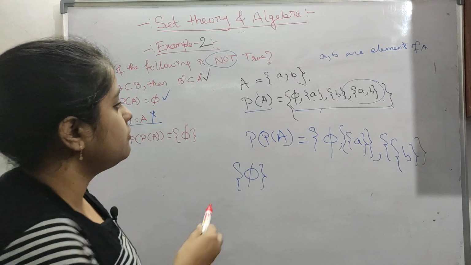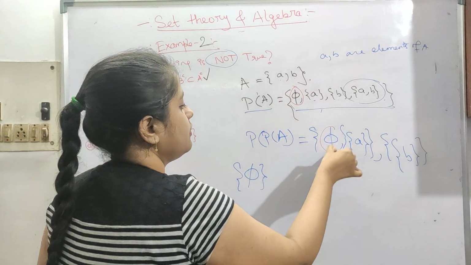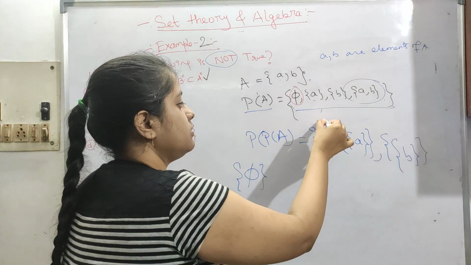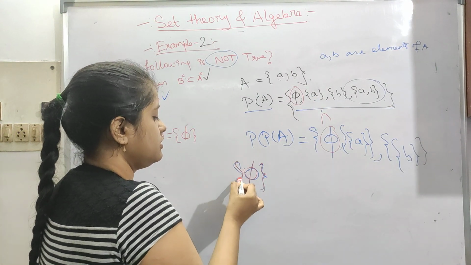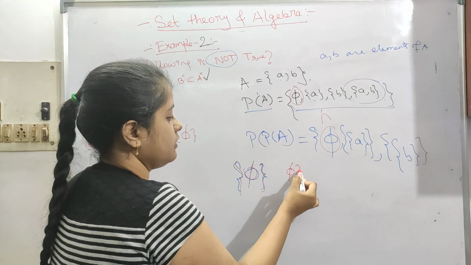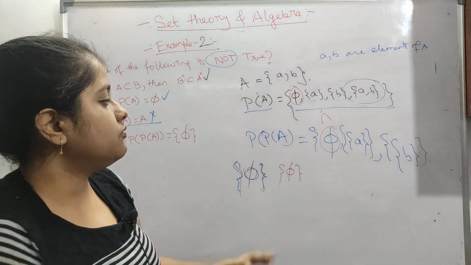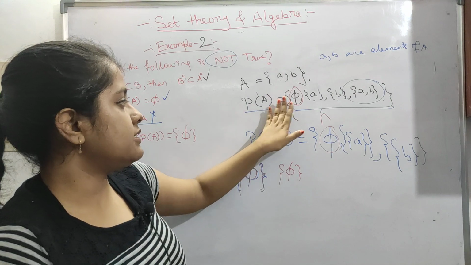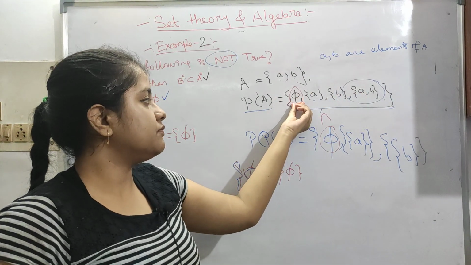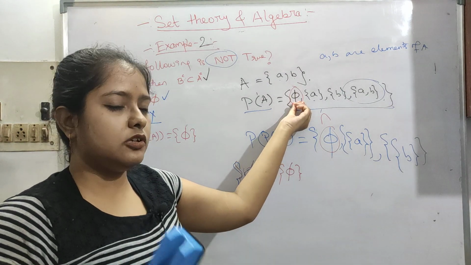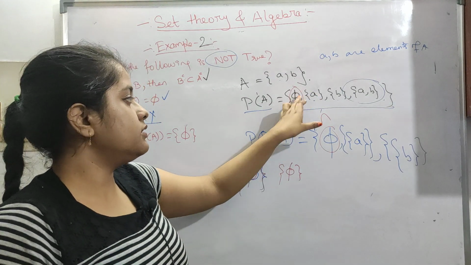Okay, so here if you see, phi and phi, this is common, so the intersection will contain this phi, and this is our set. So this set will contain phi. Now for the power set of A, let's say this power set is containing all these elements, and the trivial one is phi.